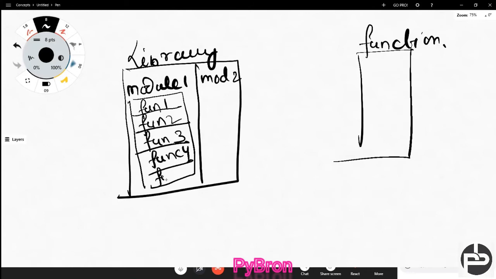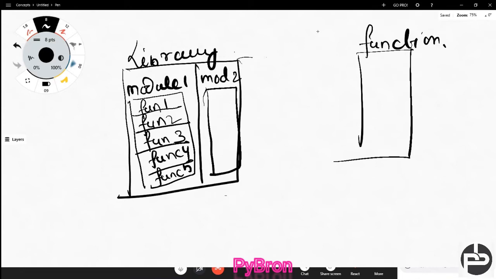Similarly, the other module has different functions too. A function is the elementary part of the library. In a library we have modules, and inside a module we have functions. Like NumPy is one library.